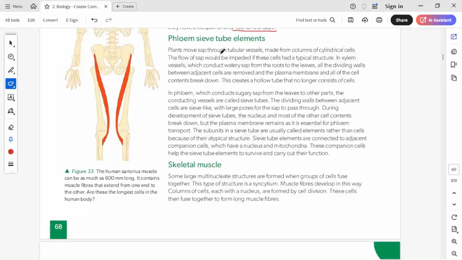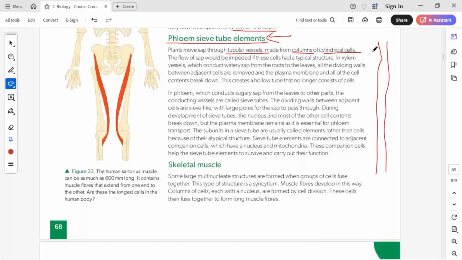Plants move sap through tubular vessels. Next is phloem sieve tube elements. Plants move sap through these tubular vessels made from columns of cylindrical cells. The flow of sap would be impeded if the cells had a typical structure. In xylem vessels, which conduct water from roots to the leaves, all the dividing walls between adjacent cells are removed, and the plasma membrane and contents of all the cells break down. This creates hollow tubes that no longer consist of cells. So basically, such kinds of structures are formed.